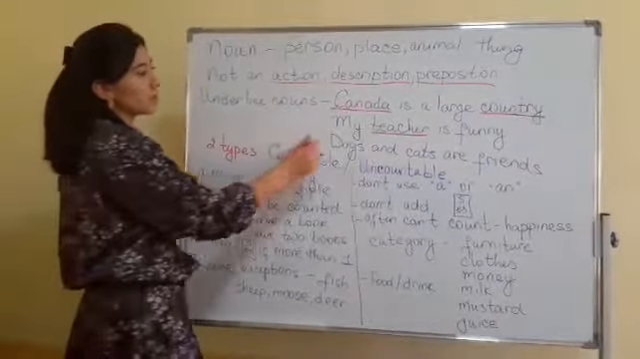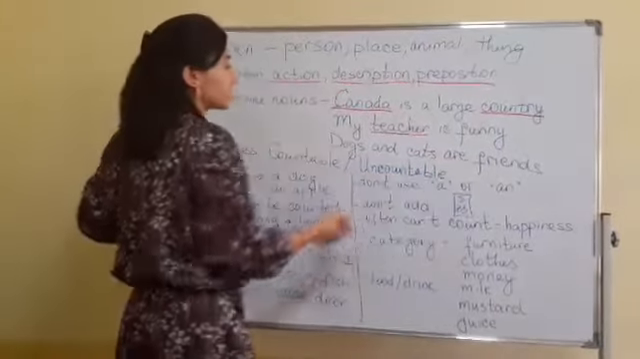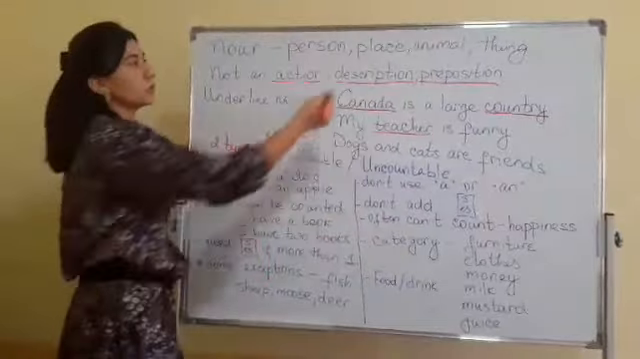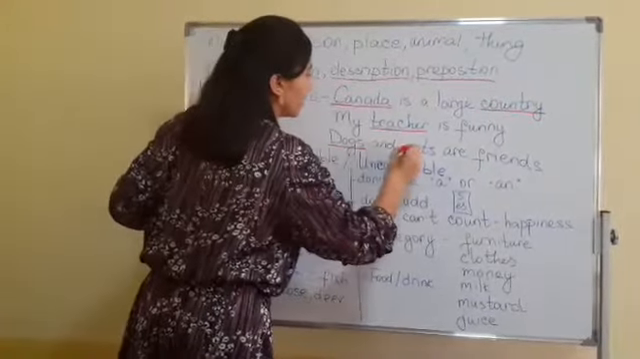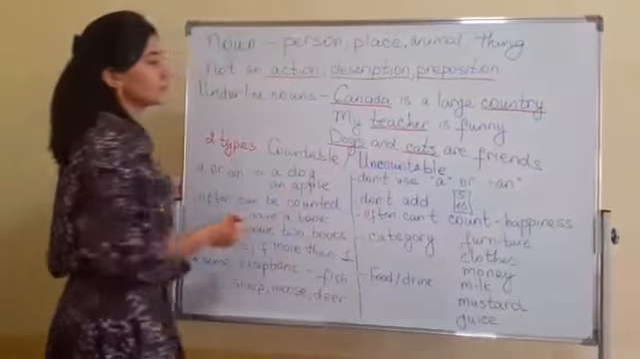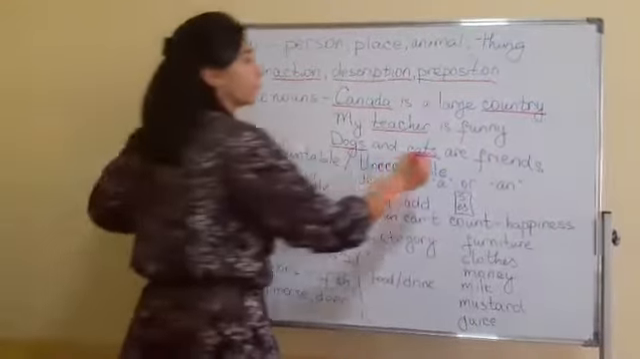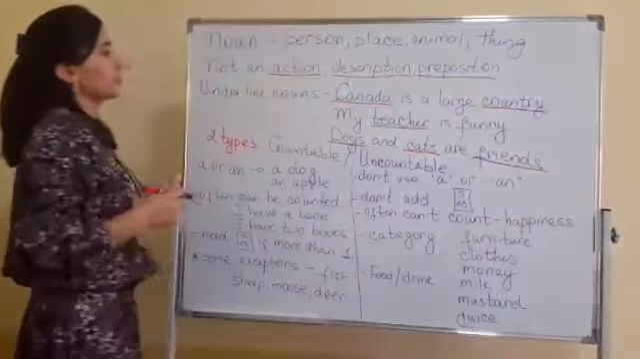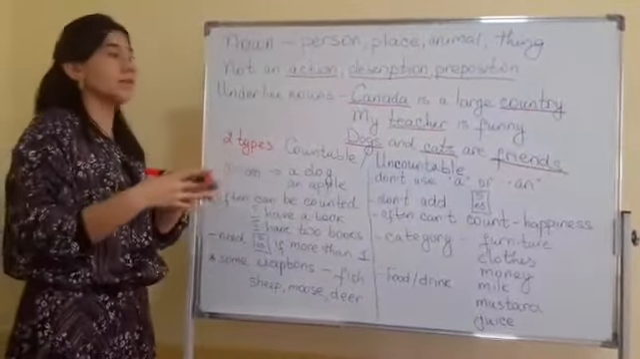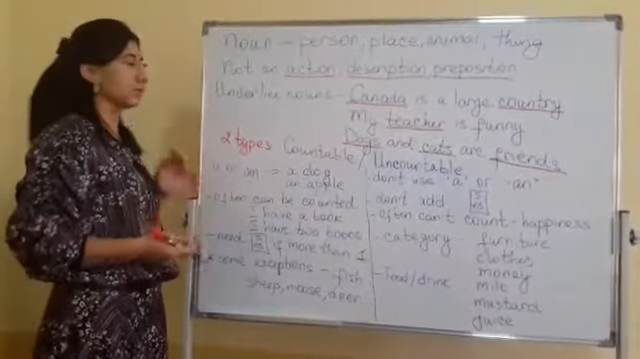Another example is: dogs and cats are friends. Dogs and cats, as we know, are animals. That's why you see that they are nouns. Dogs and cats, they are friends. The word friends, you see, is about persons. So dogs, cats and friends are all nouns.